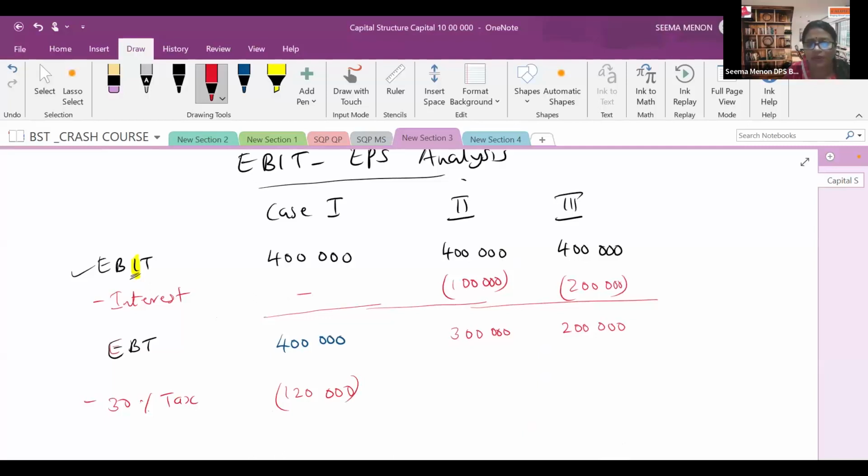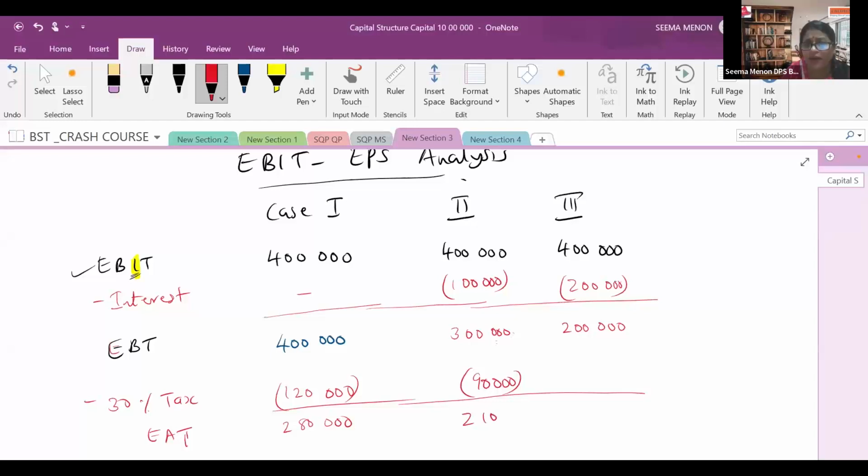Once you subtract that, you will get 2,80,000 as earning after tax, that is EAT. Then again in case number 2, on 3 lakh rupees, the earning before tax, we have to pay 30% as tax. So 3 lakh into 30 by 100, that is 90,000.